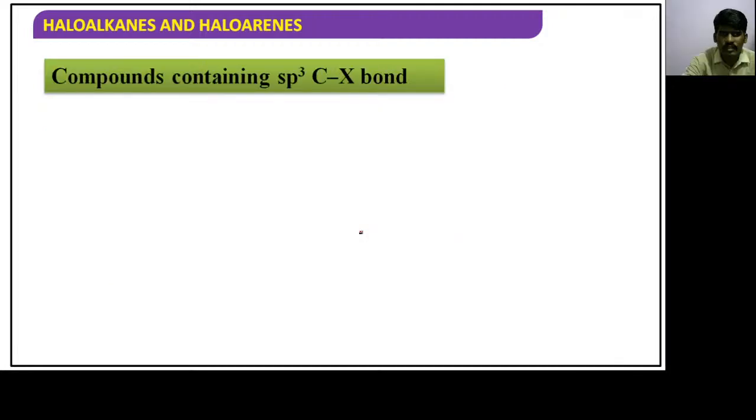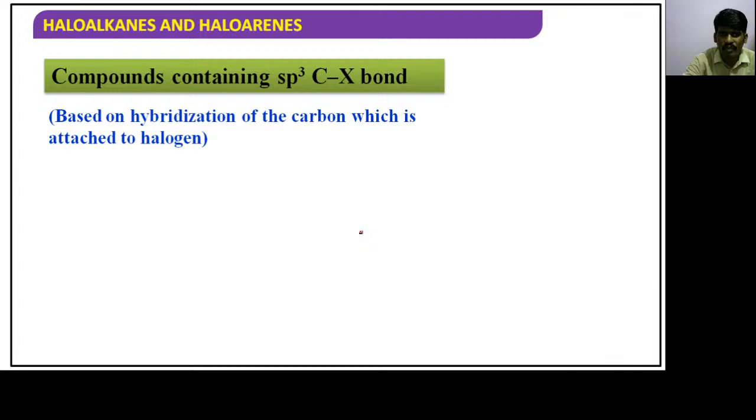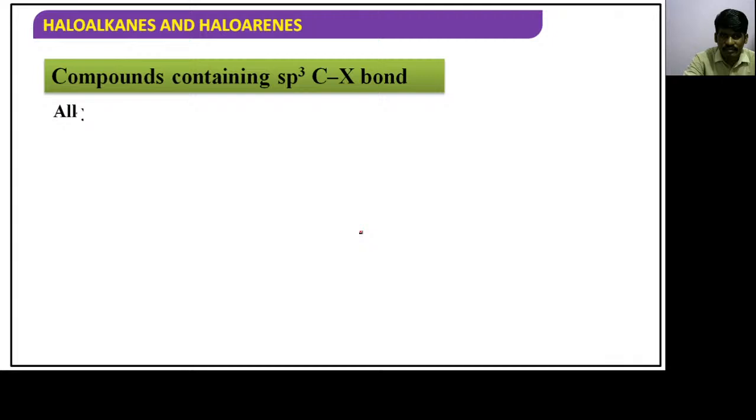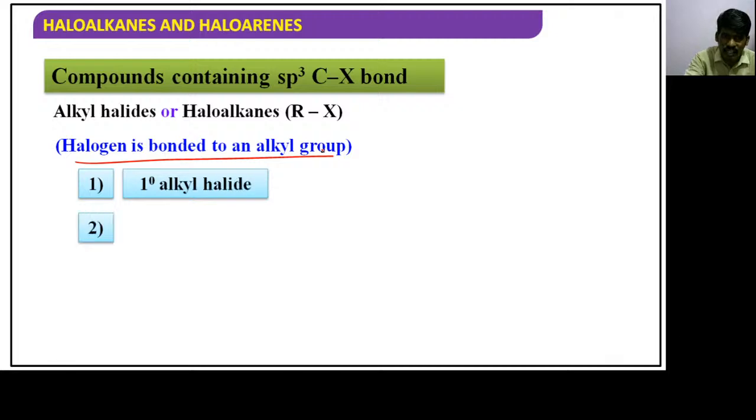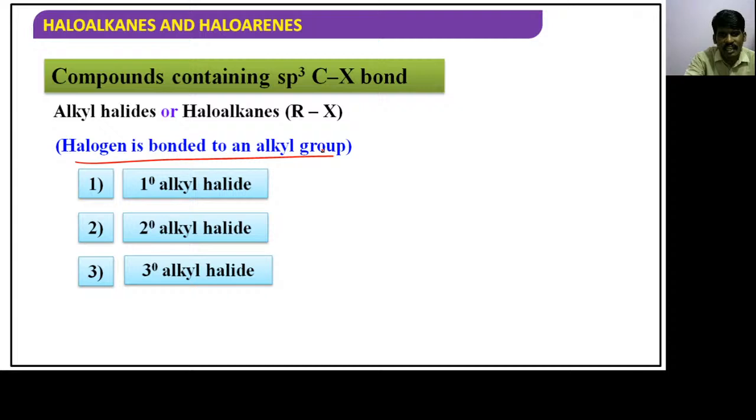Compounds containing sp3 C-X bond, what does it mean? Based on the hybridization, the first type is alkyl halide or haloalkanes, that is halogen is bonded to an alkyl group, that is 1 degree alkyl halide, 2 degree alkyl halide, 3 degree alkyl halide.